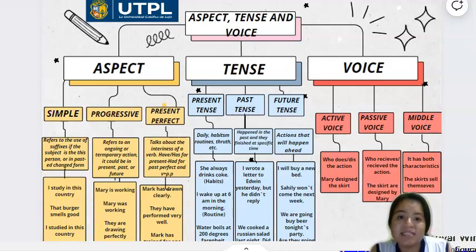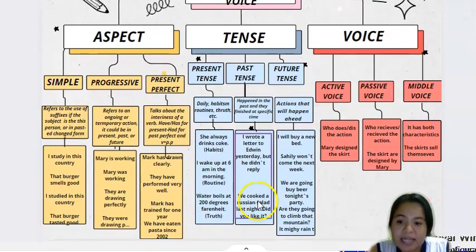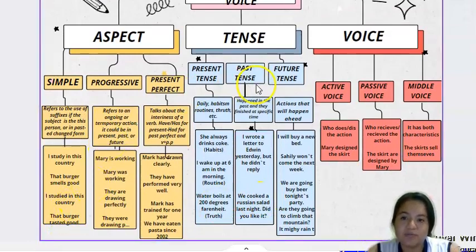In the past, as you can see, the subjects are not performing an action. The sentences use static verbs, and they also switch to the past. So that burger smells good. In the past, let me see, that burger tasted good.